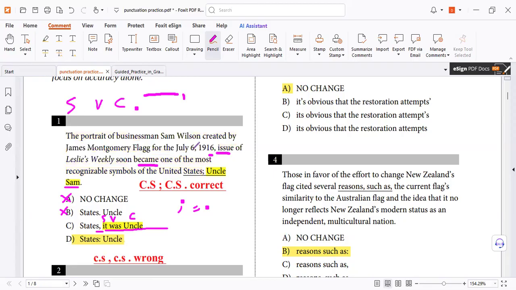So delete phrases, delete relative clauses, delete non-essential, check the rest. If the rest has subject and verb, it's a sentence. If not, it's a fragment. So up to the semicolon, it's complete. But after the semicolon, it's not. So the second part is not. Why? Because it has a subject only. Uncle Sam, okay, what happened? What is the verb in the second part? Only two words. Without thinking, it's wrong. So full stop equals semicolon, both of them wrong.